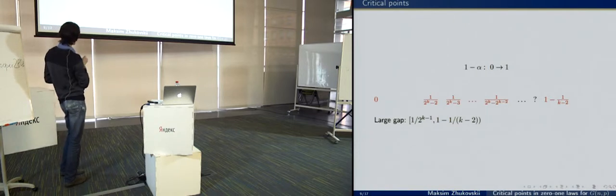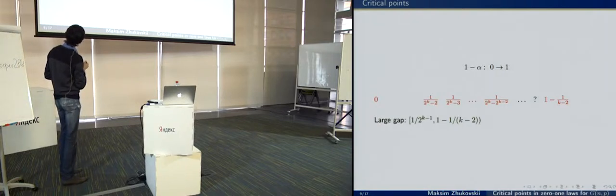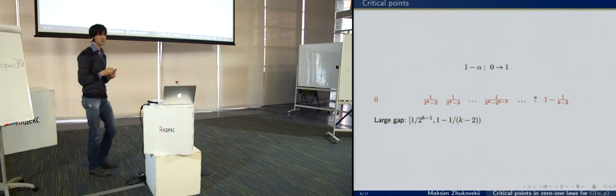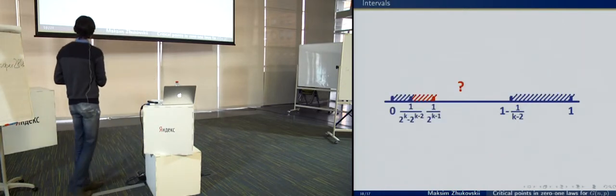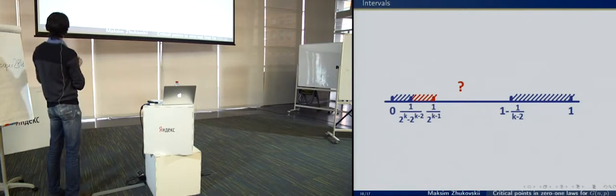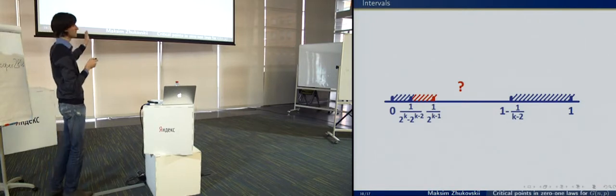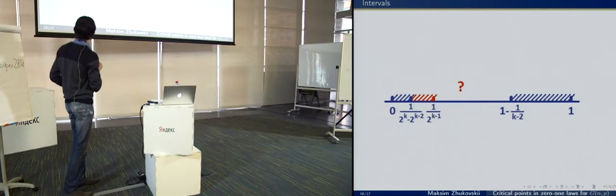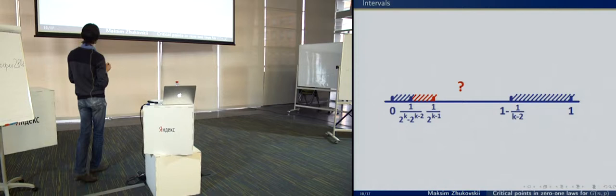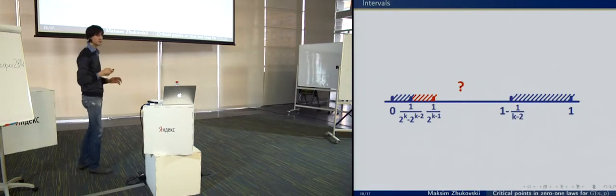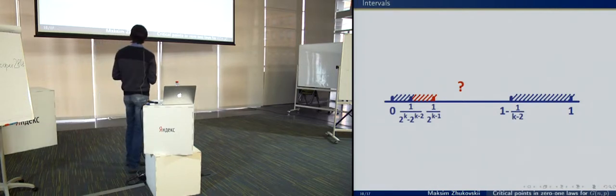So we know 2 to the k minus 2 minus 1 first critical points. Once again, we have this blue interval, and we know everything about it. In this interval we know some critical points, and we know nothing about this interval. Okay.